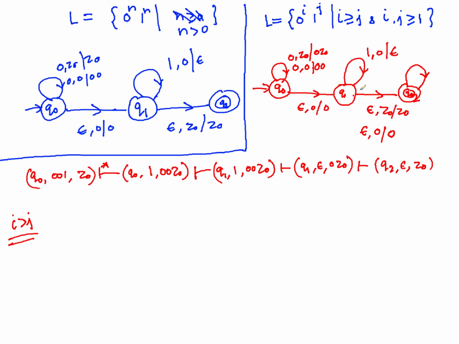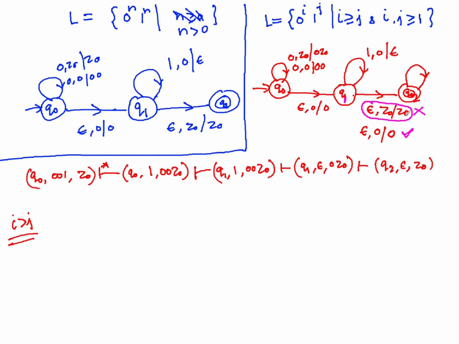Then you have to make sure that certainly if ones and zeros are matched, then you should have some zeros. You cannot see Z0 and move further. So you have to discard this particular transition. You have to remove this transition. So only this transition will be there, which will ensure that when you are switching from Q1 to Q2, it means when you have matched ones with zeros, then you are actually done with everything and still a few zeros are remaining on the stack.